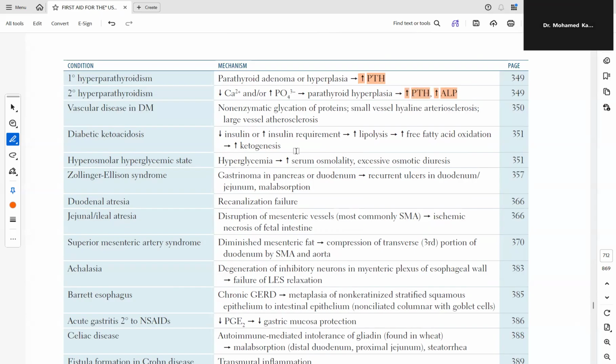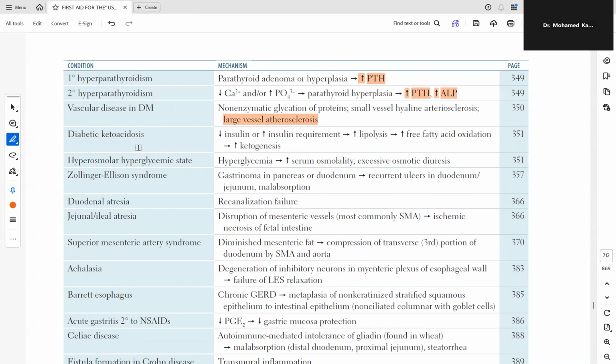Okay. Vascular disease in diabetes mellitus: non-enzymatic glycation of proteins, small vessel hyaline arteriosclerosis, large vessel atherosclerosis.